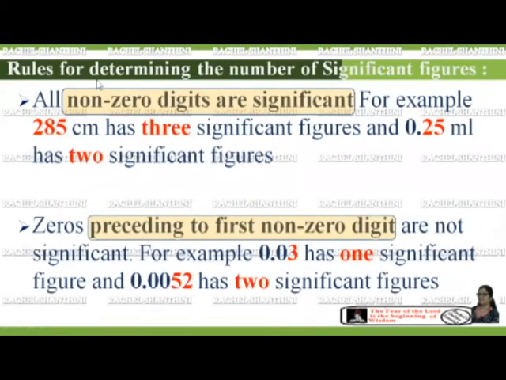There are certain rules for determining the number of significant figures. All non-zero digits are significant. For example, 285 centimeter has three significant figures and 0.25 ml has two significant figures. Next, zeros preceding the first non-zero digit are non-significant. For example, 0.03 has one significant figure and 0.0052 has two significant figures.